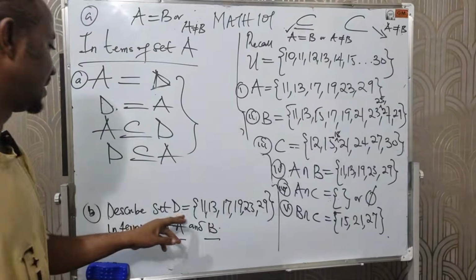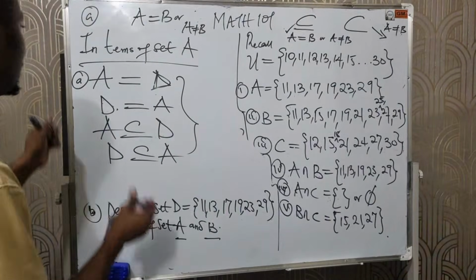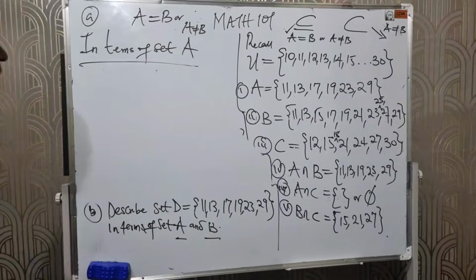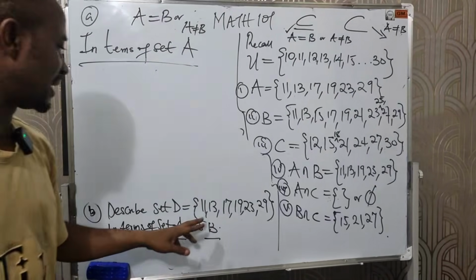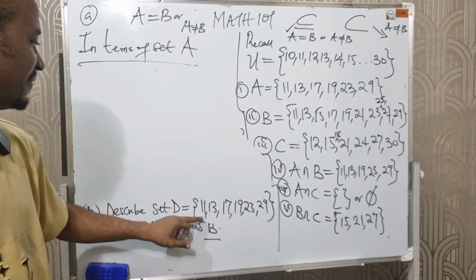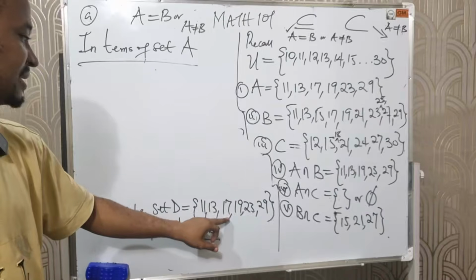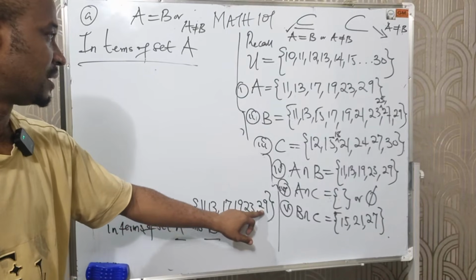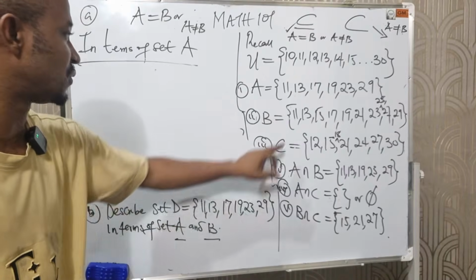Now let's describe D in terms of B. Let me clean this in terms of B. In terms of B, we have 11, 13, 17, 19, 23, and 29. Let's find out if all these elements are also here.